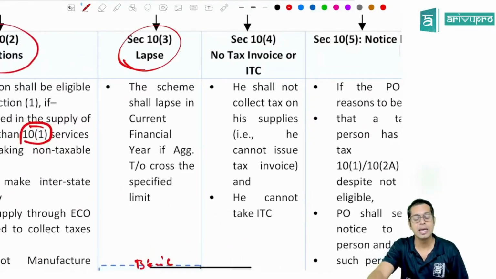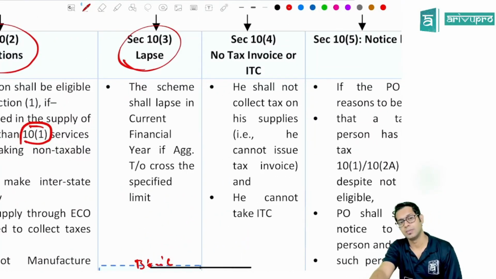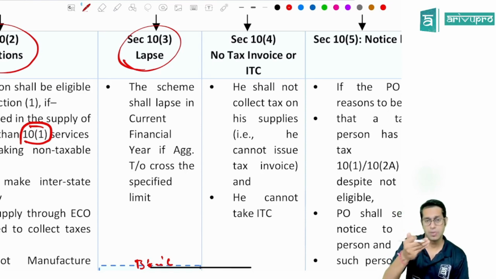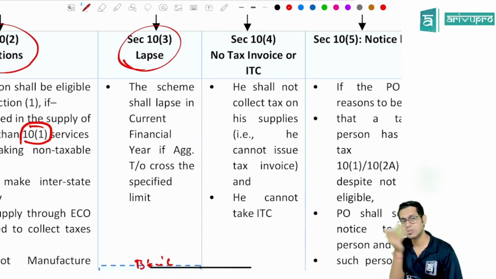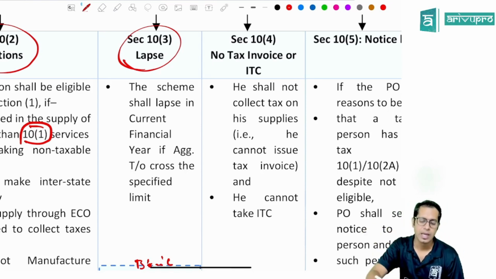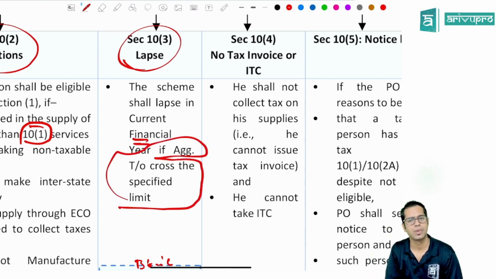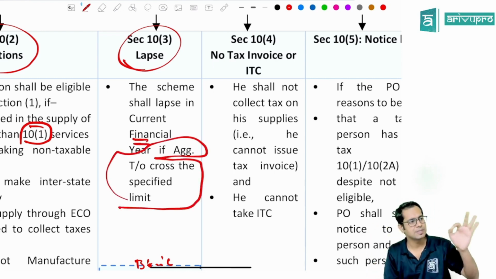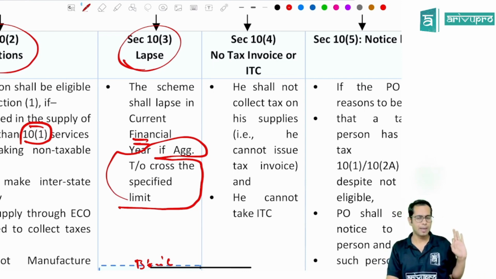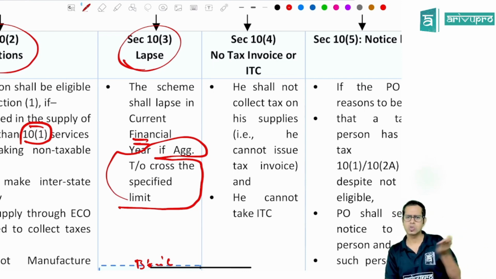Section 10 subsection 3 says composition scheme will lapse. Meaning if you have opted for composition scheme, your composition scheme shall lapse, it shall expire in the current financial year, if your aggregate turnover crosses that specified limit. What is that limit, sir? That limit is 1.5 crores, or 75 lakhs, or 50 lakhs in case of supply of services.